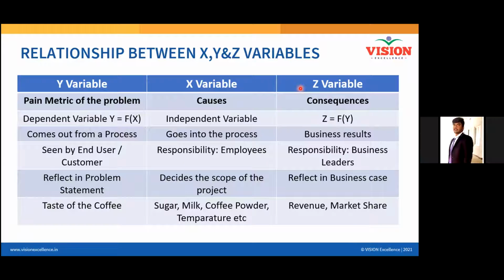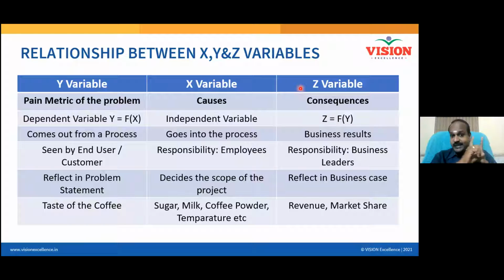Why is the problem there? X are the causes. If I don't solve the problem, if I don't solve the Y, this will lead to several consequences. Maybe my profit will go down, my customer complaints will be more, my brand image will go down, my market share will go down. Those are called consequences. Why do consequences come? Because the problem is not solved. So Z is a function of Y, but Y is a function of X. Y is a dependent variable, X is an independent variable. All of you understand the meaning of Z variable here?